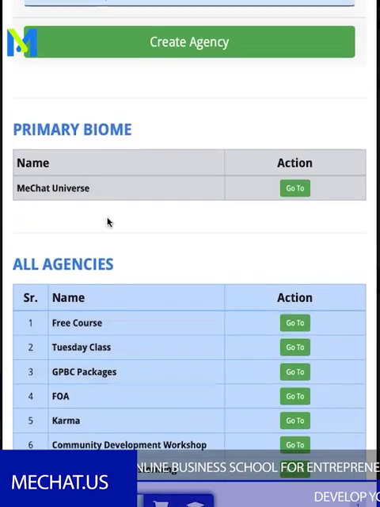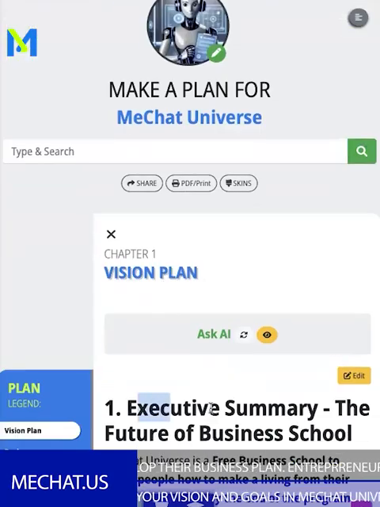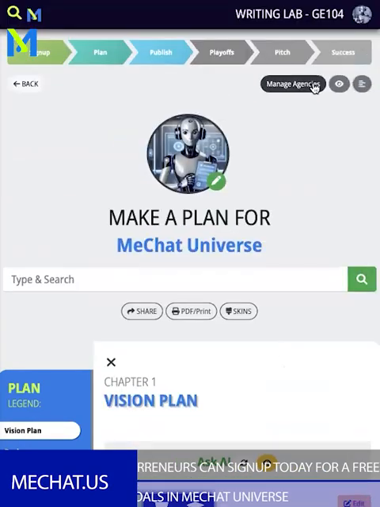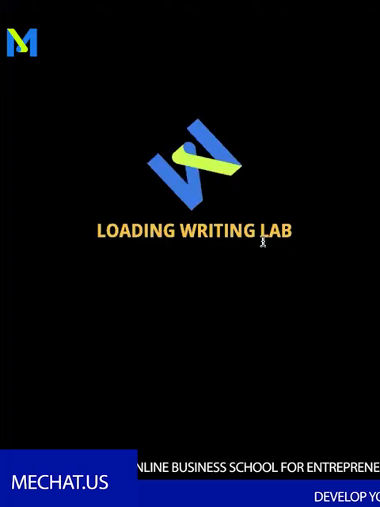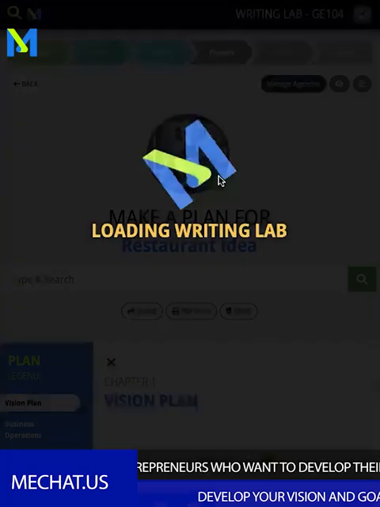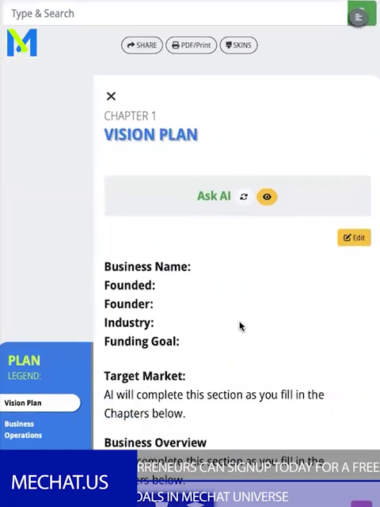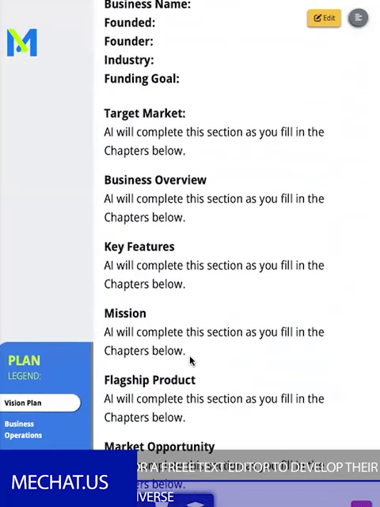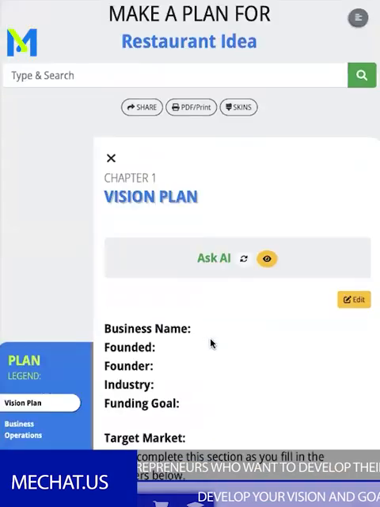Now, what it's gonna do is, as you see, I created it, but it didn't change anything. Still in MeChat Universe, still says executive summary, the future of business school. To go to the agency, now I have to click go to agency. As you see, it's going to restart the writing lab. And now what do I have? My restaurant idea. And what comes down here is a new set of templates and it's fresh, it's brand new.